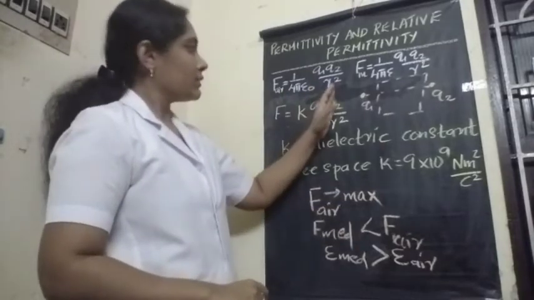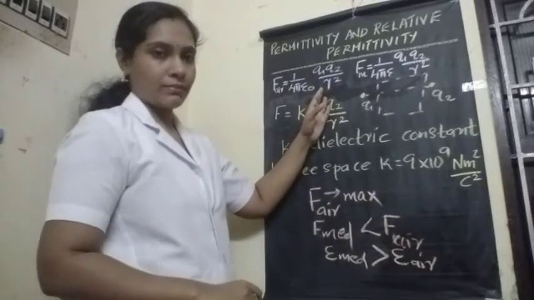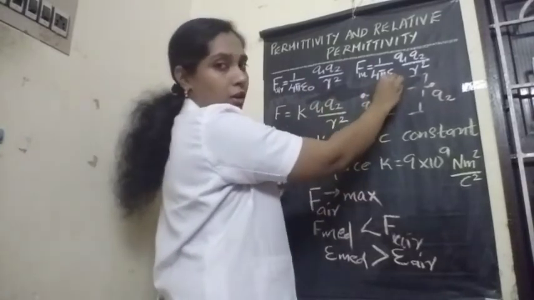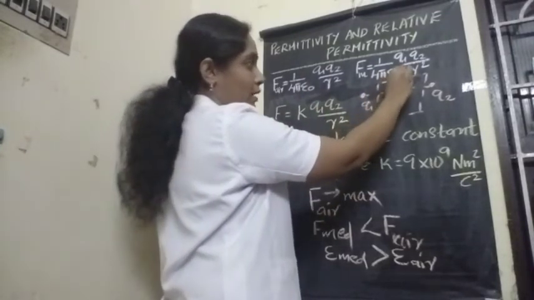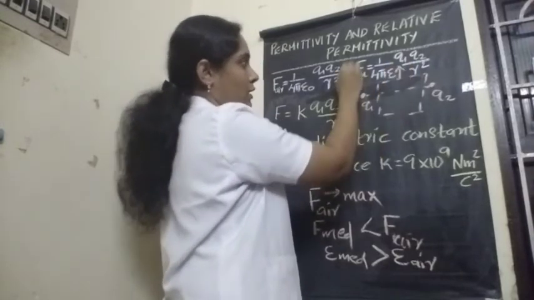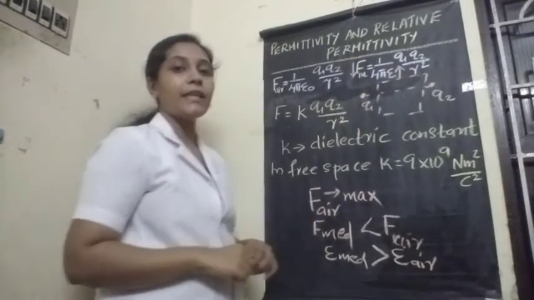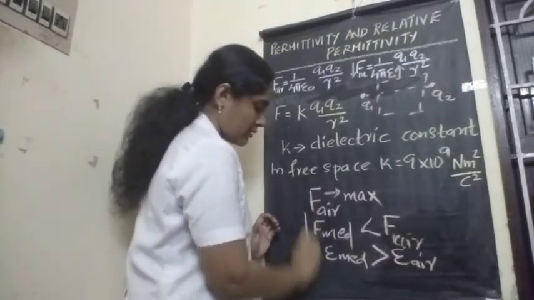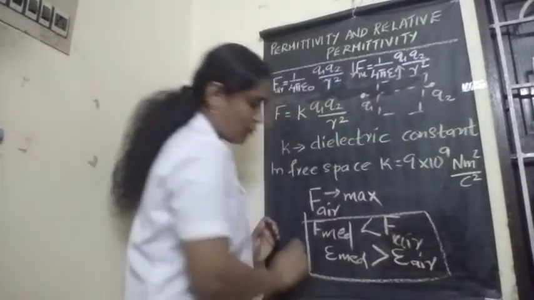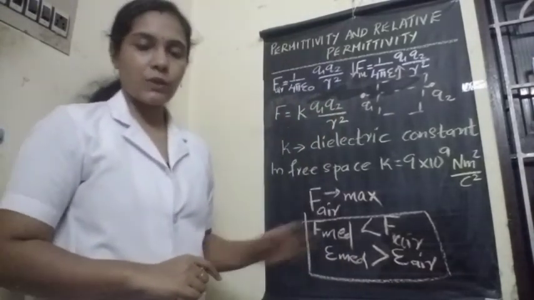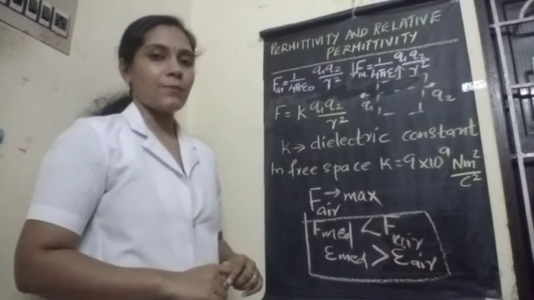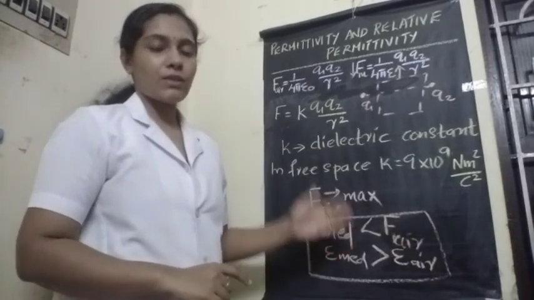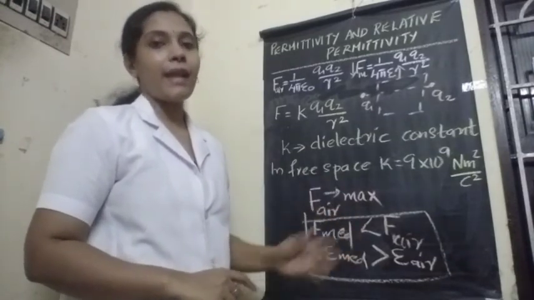That is clear from this equation. See here, from this expression. Here epsilon is in the denominator, so when epsilon or the permittivity increases, the force experienced decreases. So you must remember this relation of force and permittivity. It's very important. Maximum force is experienced in vacuum because the permittivity of free space or vacuum is less than that of a medium.